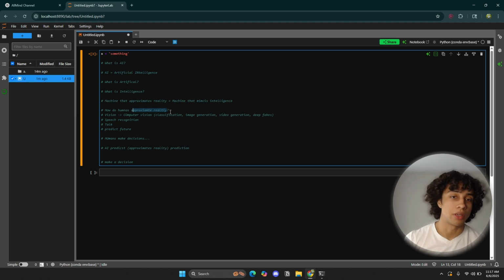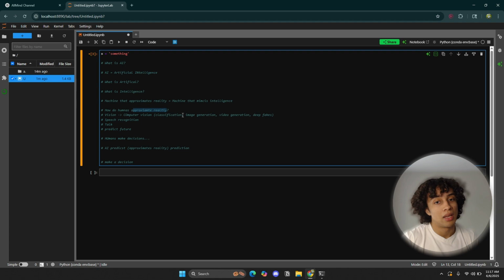So machine learning and AI are doing the same thing. It's just making an approximation, because sometimes it's going to classify the dog incorrectly. It's going to say, okay, this image of this dog is actually a cat, and this image of a cat is actually the dog. So sometimes it makes mistakes, like we do sometimes. And it all depends on each machine learning model, in the same way that it depends on each human being.